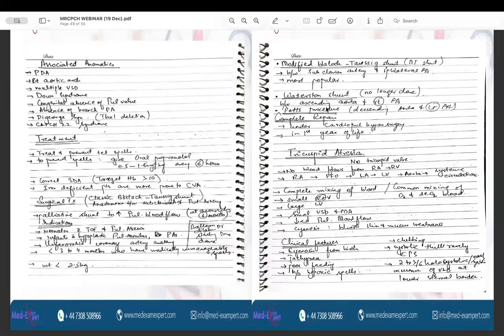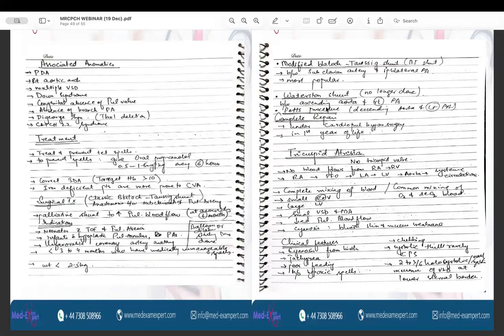So this is all about TOF. The important thing is that you should know the components of TOF, the pathophysiology, why the cyanosis is happening, and how the cyanosis can be alleviated, the management of the TOF, and the characteristic ECG features, the characteristic chest X-ray features, and the treatment.